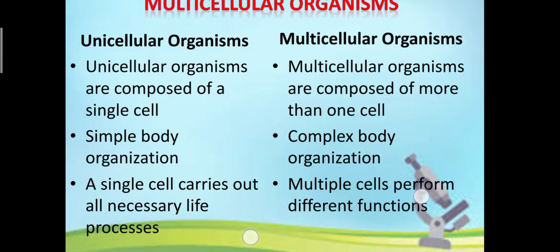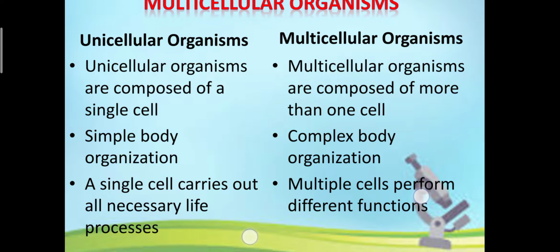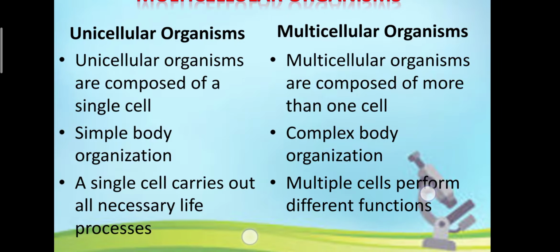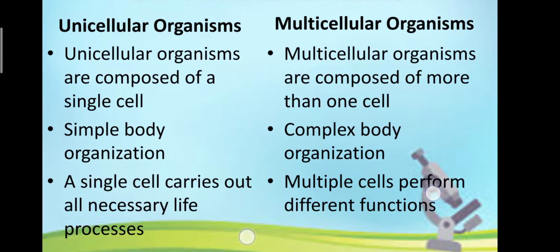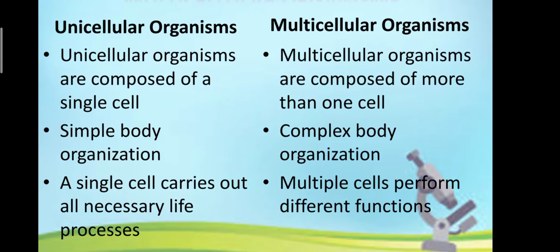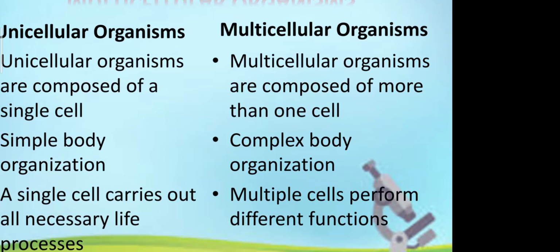Body organization means parts of the body, the divisions which we have. Next, a single cell carries out all the necessary processes of life. That means respiration, digestion, ingestion, egestion, everything. And in multicellular organisms, different functions are performed by different groups of cells.